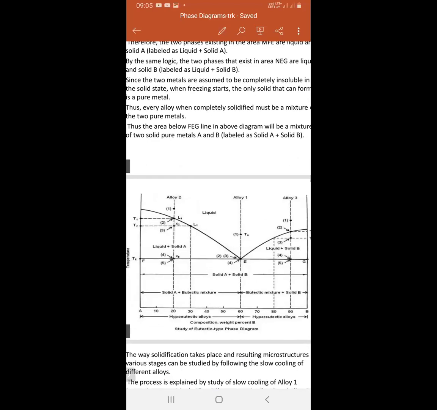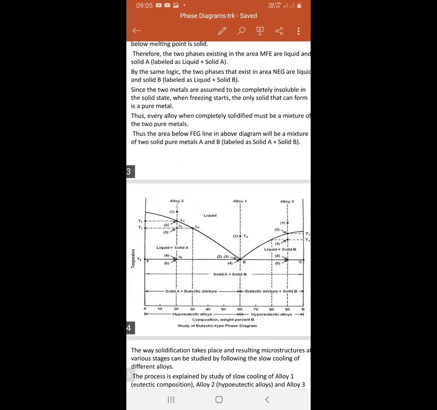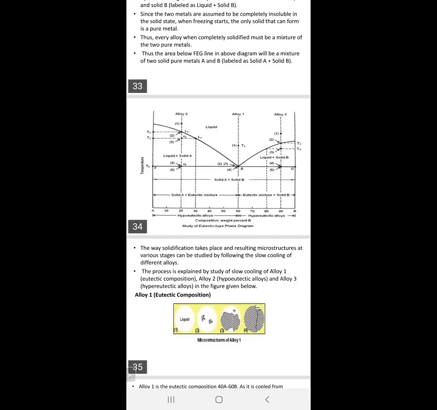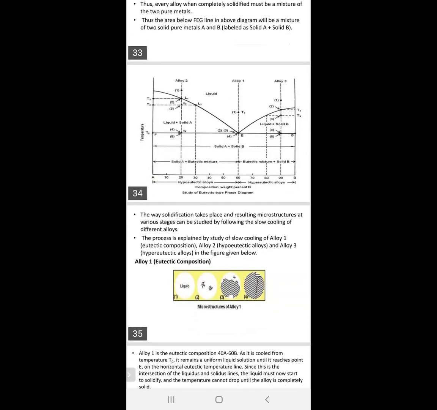When we discuss this, the way solidification takes place and the resulting microstructures at various stages can be studied by following the slow cooling of different alloys. The process is explained by the study of slow cooling of Li1, the eutectic composition, Li2, the hypoeutectic alloys, and Li3, the hypereutectic alloys in the figure given below.